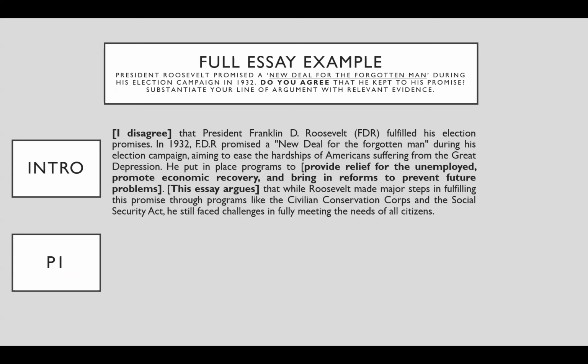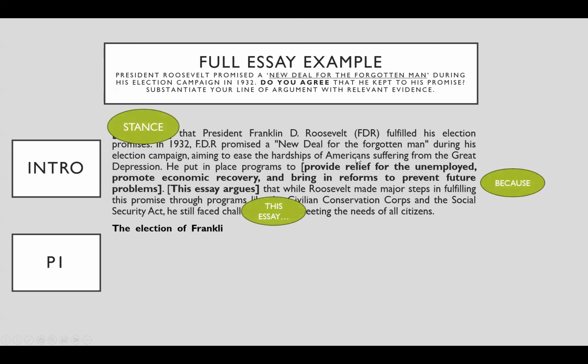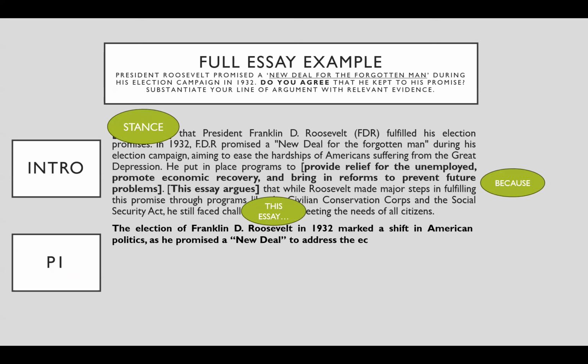So the last time we did the introduction. So now let's go to paragraph one. What you need to do with paragraph one is give the background to the essay. Remember, we're speaking about his election promises, so let's speak about how he came to power through the US election.